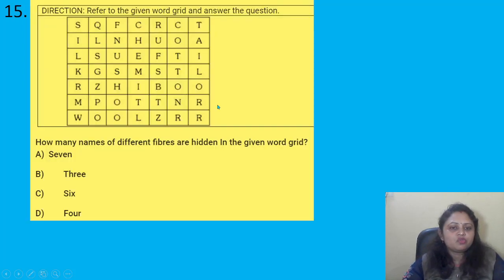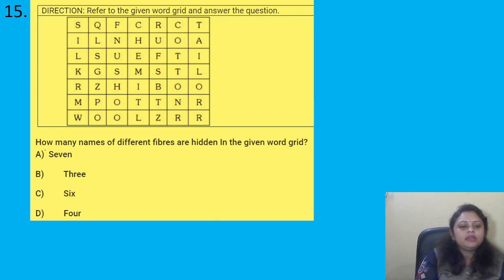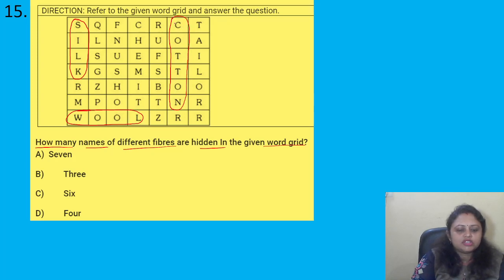Direction: Refer to the given word grid and answer the question. How many names of different fibers are hidden in the given word grid? Options are A 7, B 3, C 6, D 4. So, can you find out what fibers are present here? Yes, one is silk, then another one is wool, and here it is cotton. Got it? So silk, wool, cotton, that's 3. So the correct answer is option B, that is 3. Coming to the next question.